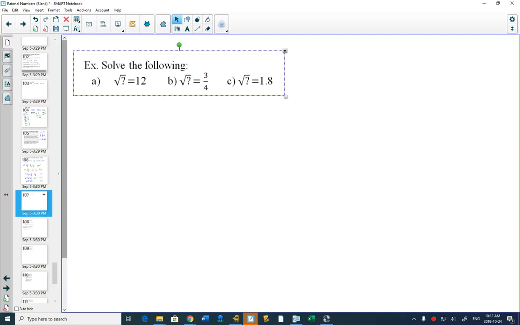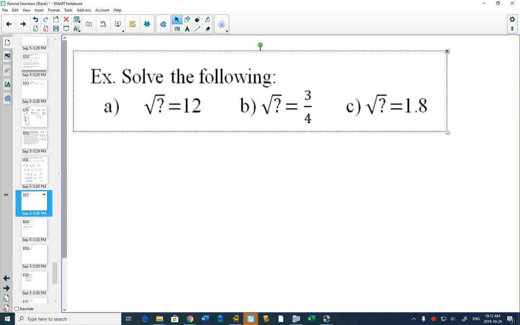So here's our next ones. You can use your calculator. You can borrow a calculator if you do not have one. Okay? I'll hand some out here.